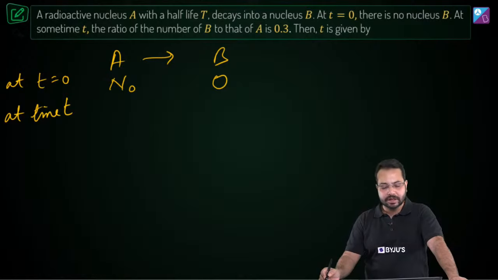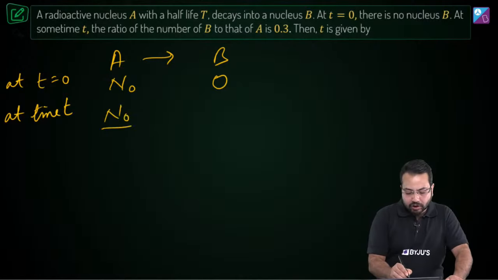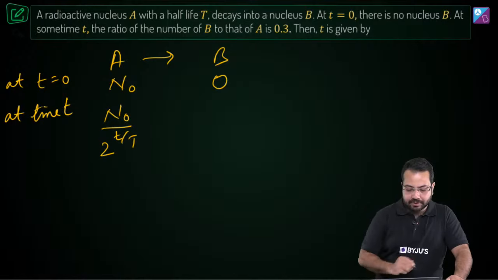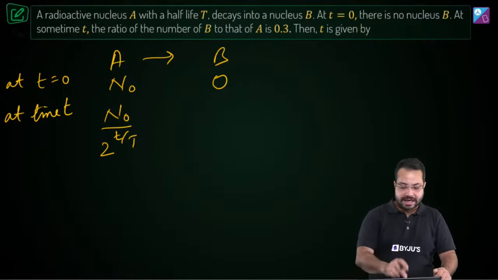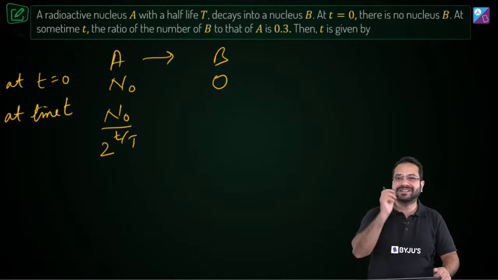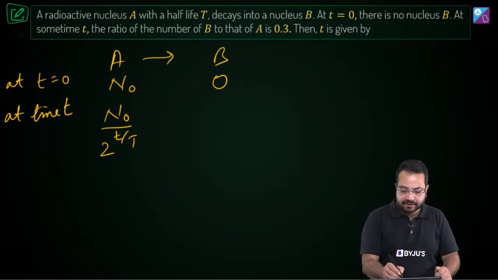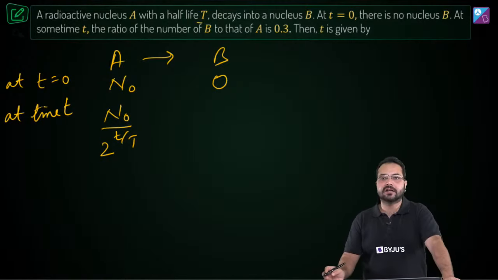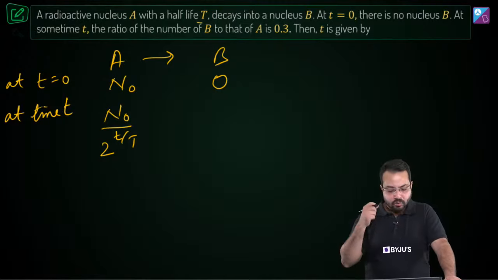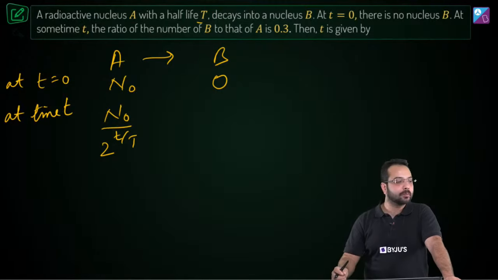The number of nuclei of A remaining would be N0 divided by 2 to the power T upon capital T. Check. N0 divided by 2 to the power time divided by the half-life. The half-life is given to us as capital T. Is that correct? Okay. So at time T, the number of nuclei of A remaining would be N0 divided by 2 to the power T divided by capital T.